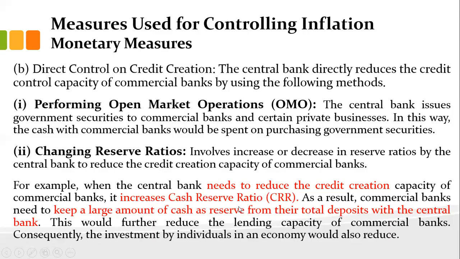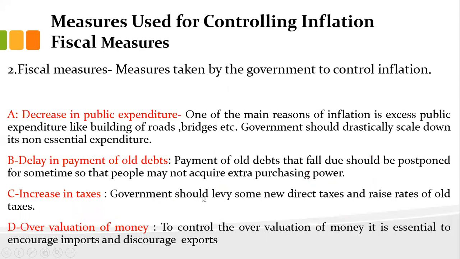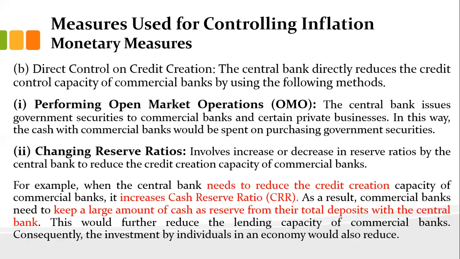In that case, banks need to keep more money with the RBI, so automatically their cash reserve will come down. As a result, commercial banks need to keep a larger amount of cash as reserve against their total deposits with the central bank. This would further reduce the lending capacity of commercial banks. Consequently, investment by individuals in the economy would also reduce.